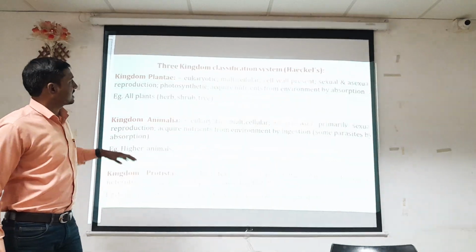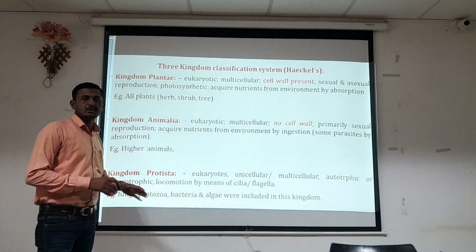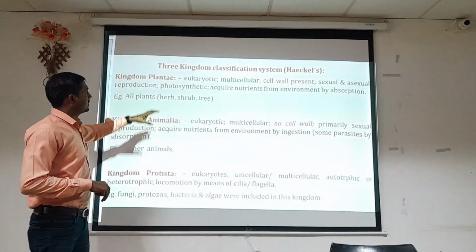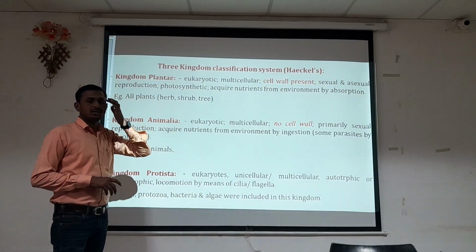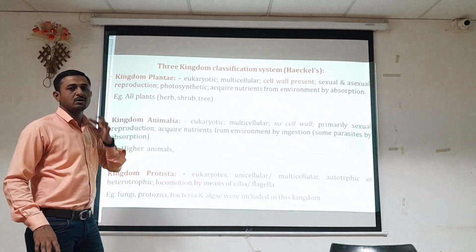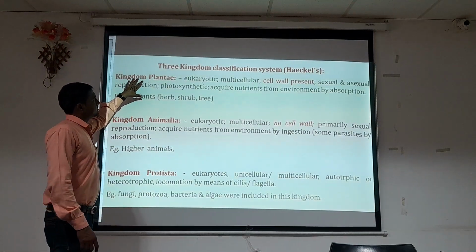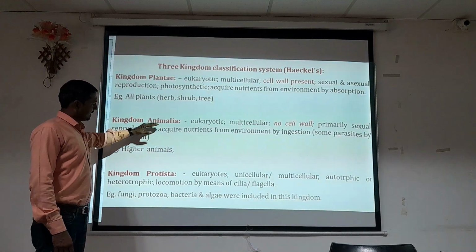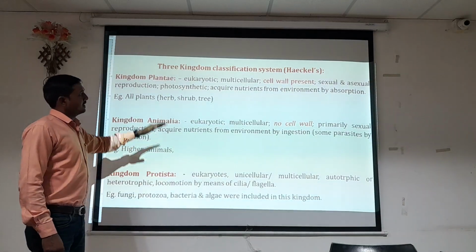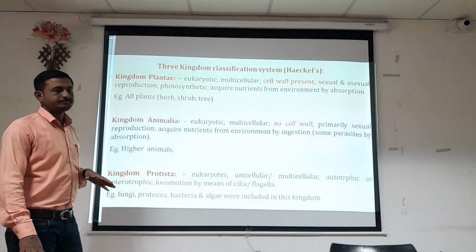Here, organisms are classified on the basis of their cellular organization. So here we have discussed the three kingdom classification system on the basis of cellular organization. Three kingdoms are used: kingdom Plantae, kingdom Animalia, and kingdom Protista. It was devised by Haeckel.